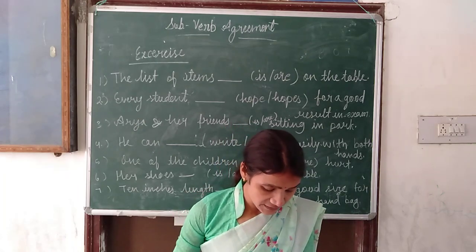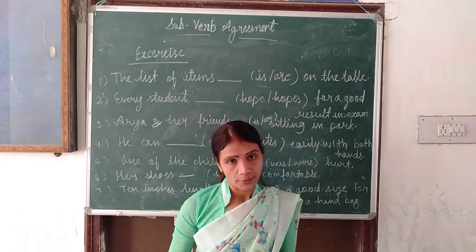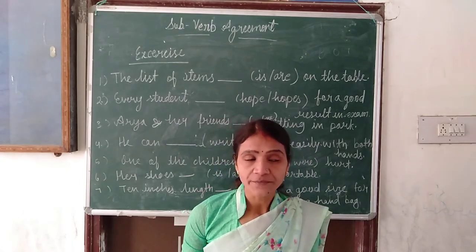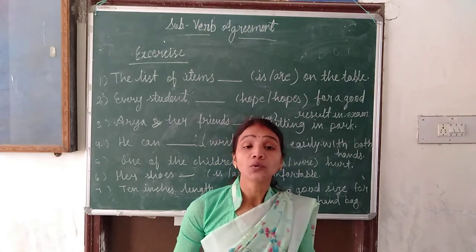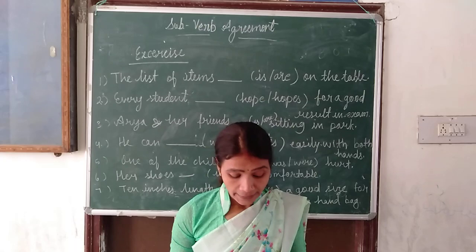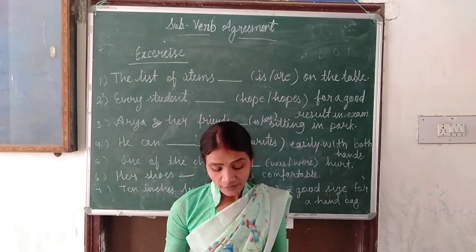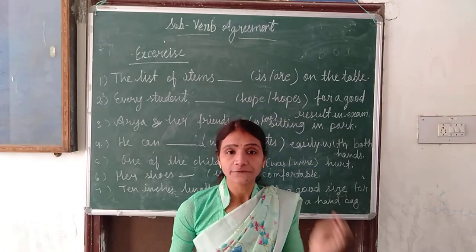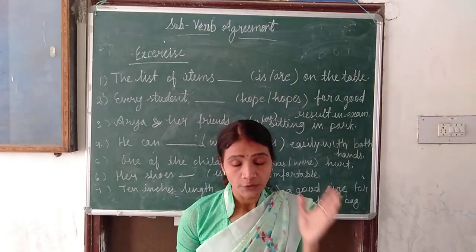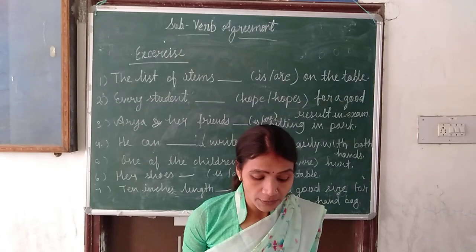Then the next is distributive pronoun, like that somebody, someone, something, everybody, everyone, everything, nobody, no one, nothing, and anybody, anyone, and anything. So plus each, either, and neither. With these 15 distributive pronouns, we always use singular verb.